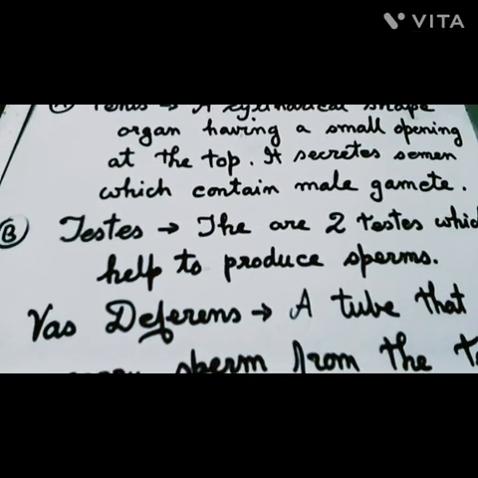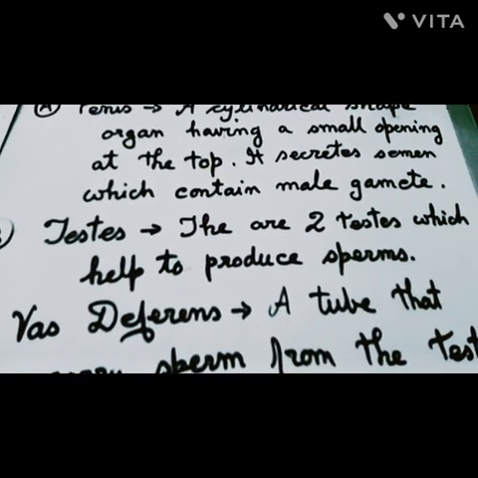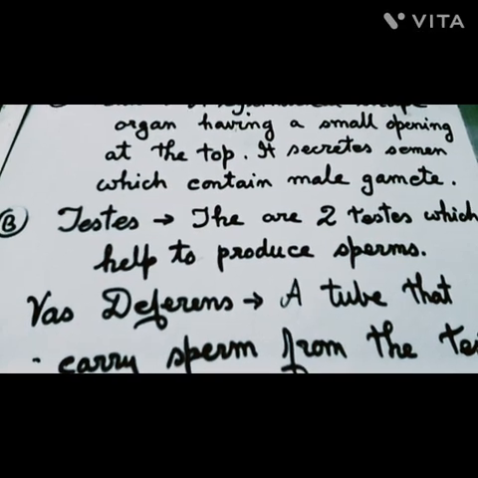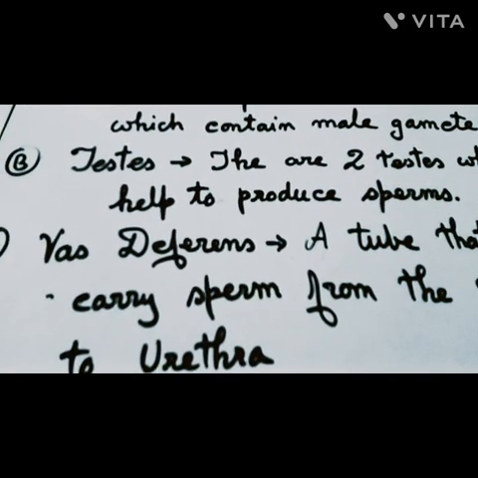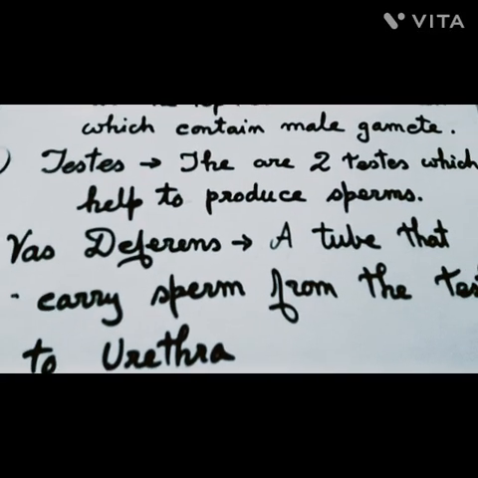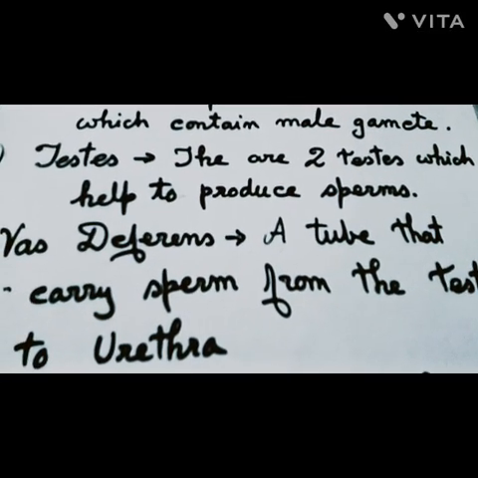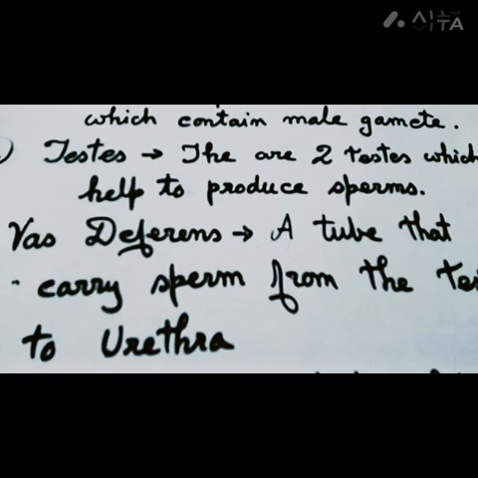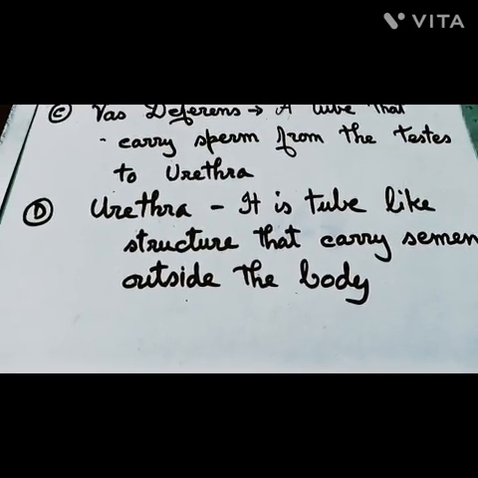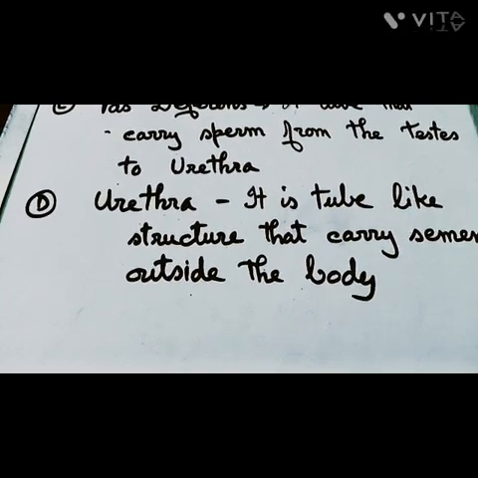Second is testes. There are two testes which help to produce sperm. So sperms are produced in testes. Third is vas deferens. It's a tube that carries sperm from the testes to the urethra. Next is urethra. It's a tube-like structure that carries semen outside the body.